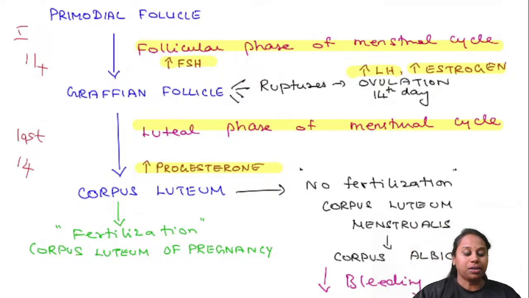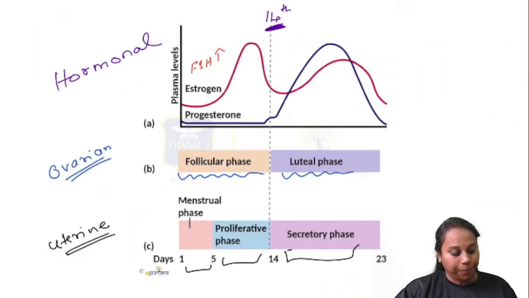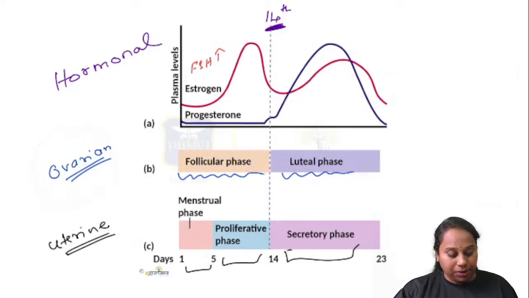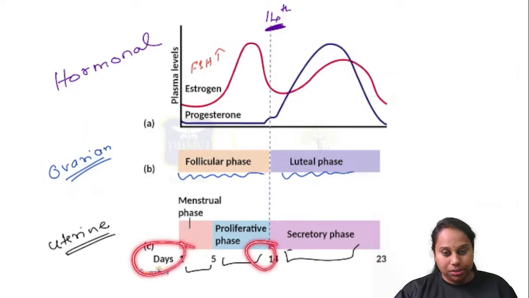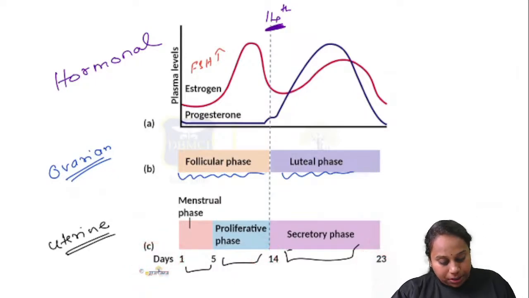So this is the outline of the menstrual cycle. And to give you exactly the phases of the menstrual cycle, first let's see what the ovarian changes are. This is day 1, and this is day 14, and this is day 28 in a normal 28-day cycle.